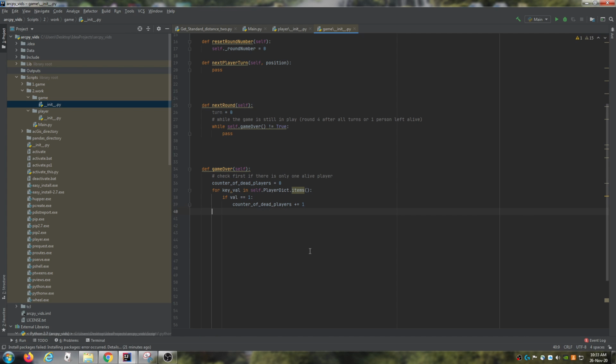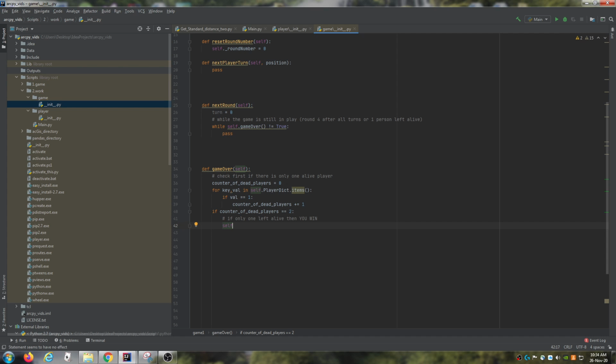So once we get to the end of the loop, and we've counted all the dead players, if the count of dead players is equal to 2, then we can just do, you've won. I'll probably add some stuff to this later. So if only one is left alive, then you win, right? And you could just do a print, you win or whatever. But I'm going to do some more stuff.